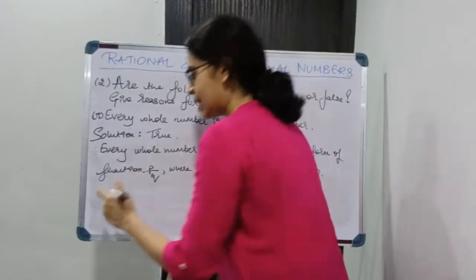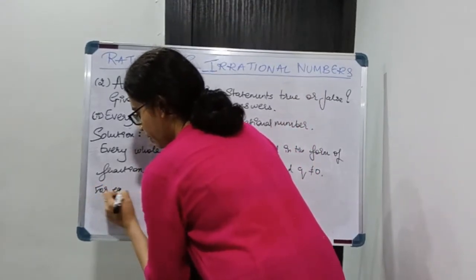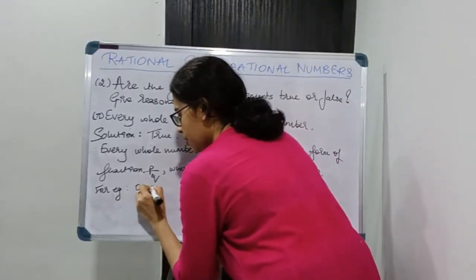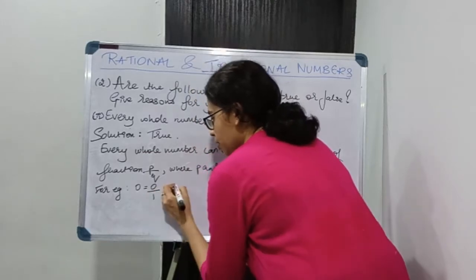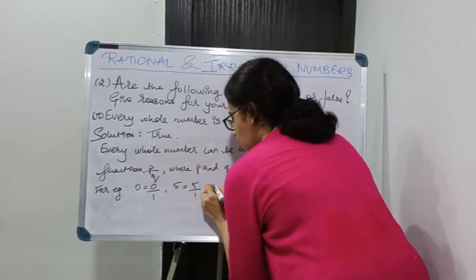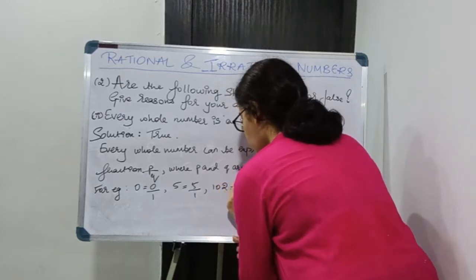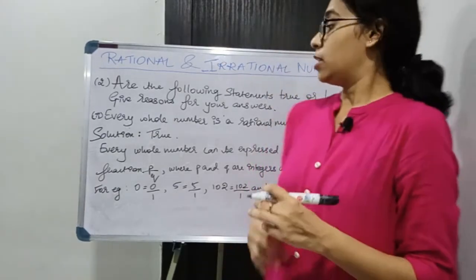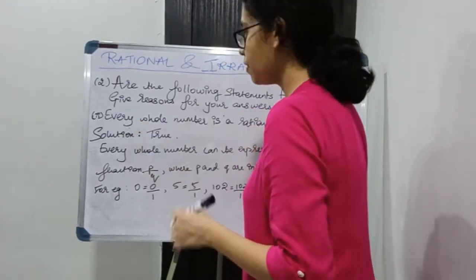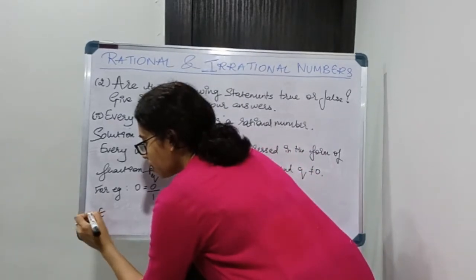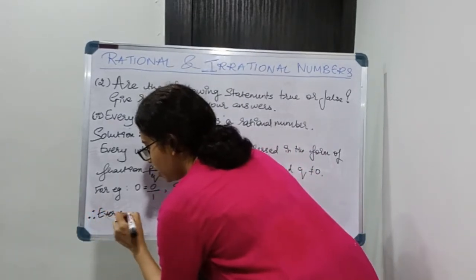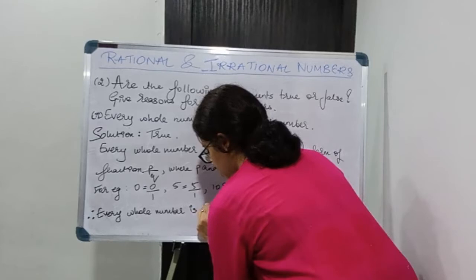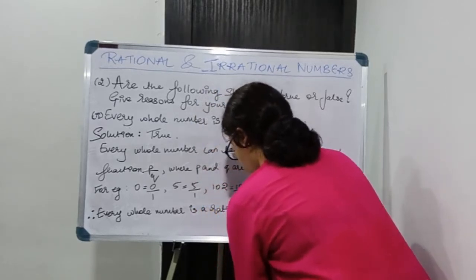Now again you need to give examples to prove your point. So we'll consider examples. Now 0 I can write as 0 upon 1. I can write 5 as 5 upon 1, 102 as 102 upon 1, and so on. So my point is proved, and thus I will write the final statement. Therefore every whole number is a rational number.